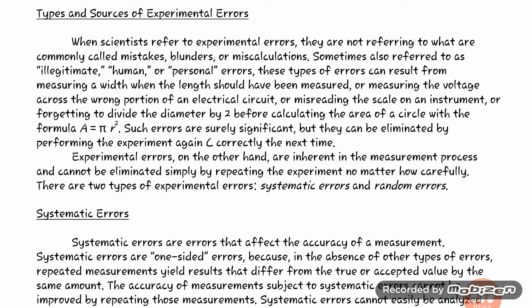These types of error can result from measuring a width when the length should have been measured, or measuring the voltage across the wrong portion of an electric circuit, or misreading the scale of an instrument, or forgetting to divide the diameter by 2 before calculating.